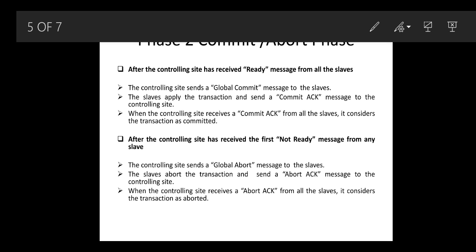The slaves vote on whether they still want to commit or not. Now it is their choice. That means database A and database B are free to choose whether they want to commit or not. If a slave wants to commit, it sends a ready message. And if a slave does not want to commit, it sends a not ready message. This may happen when the slave has a conflicting concurrent transaction or if there is a timeout.